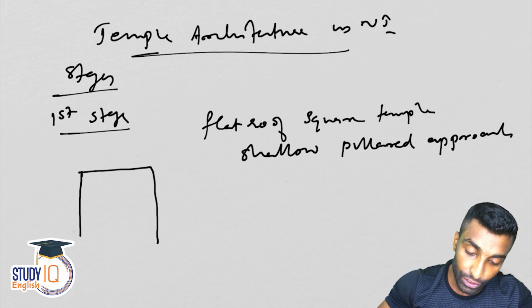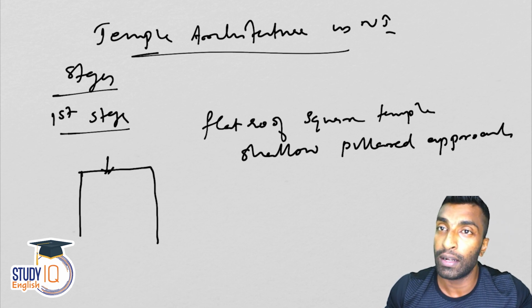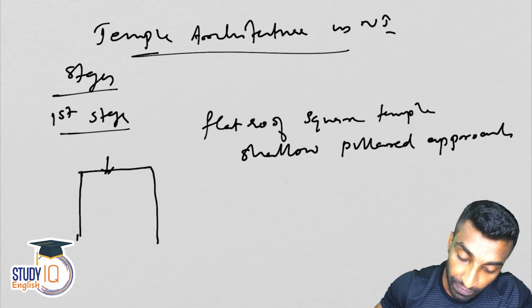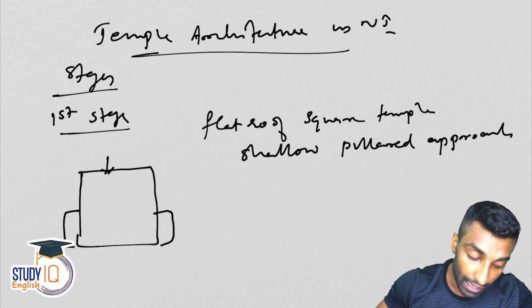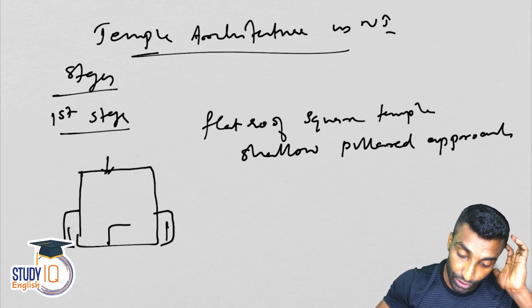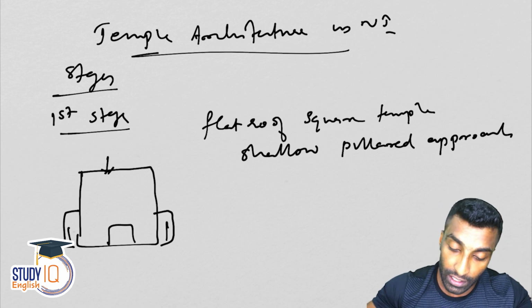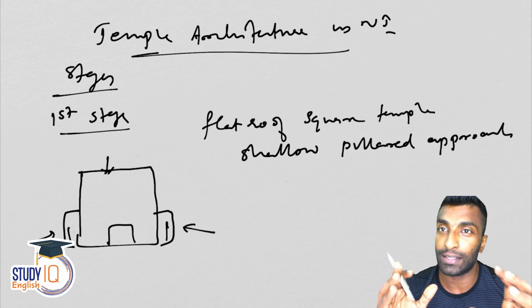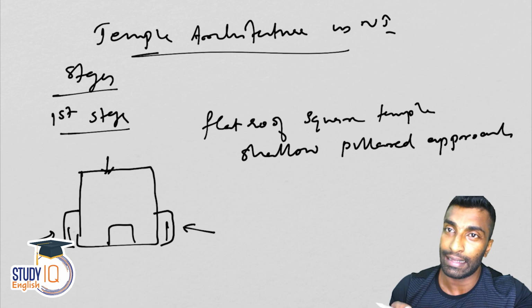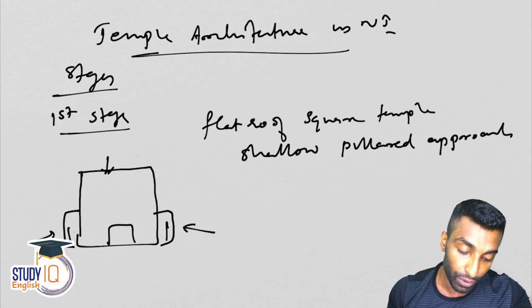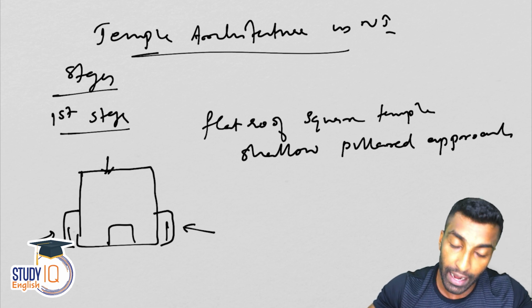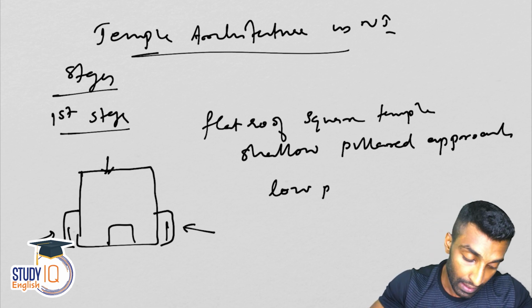Something like this. It looks square, and then some pillars like this will be there. These pillars are not for strength, they are for decoration, and it was also made on a low platform.